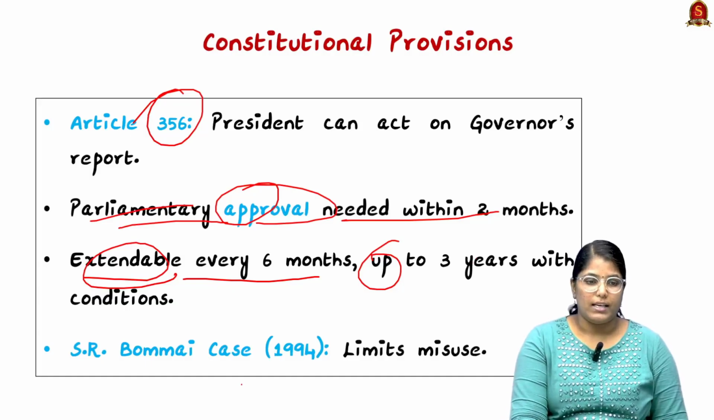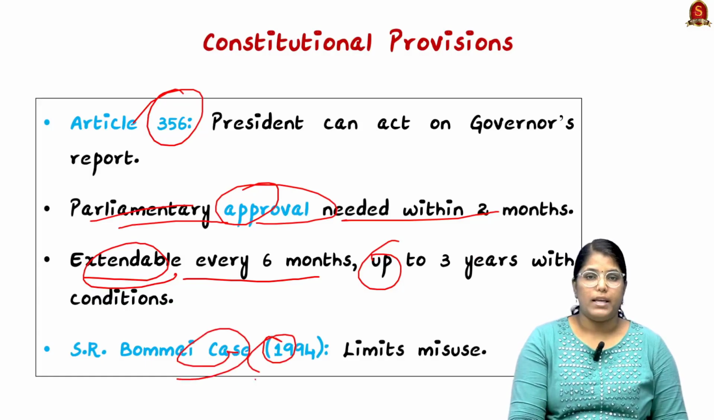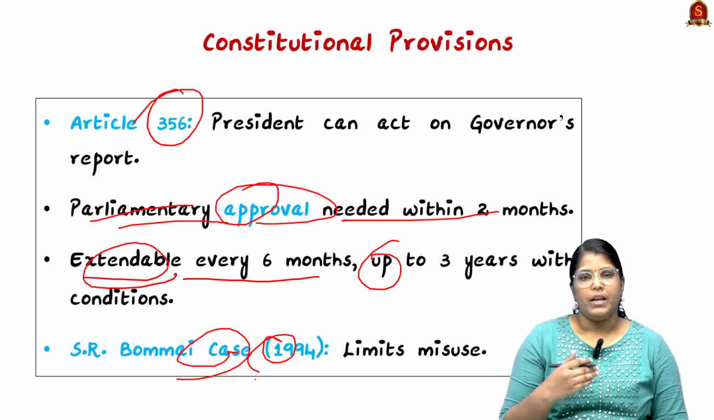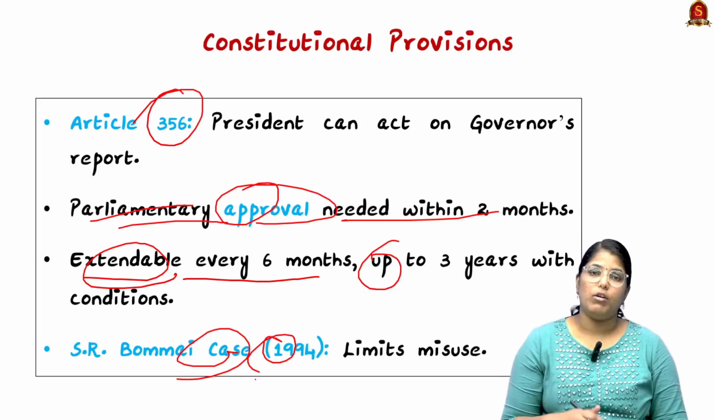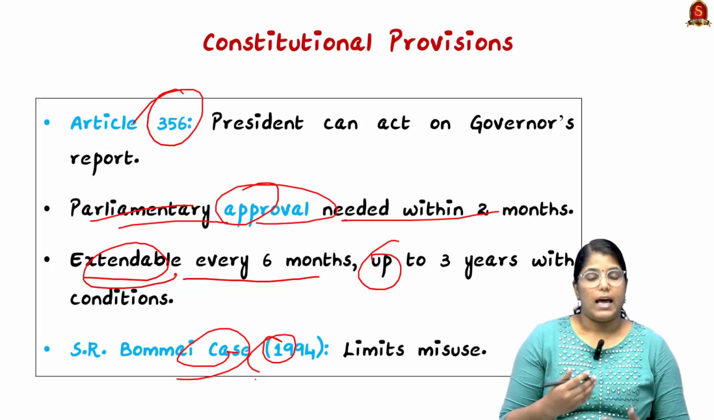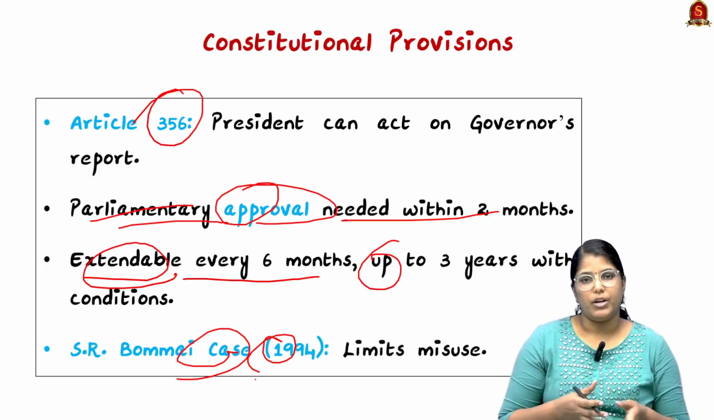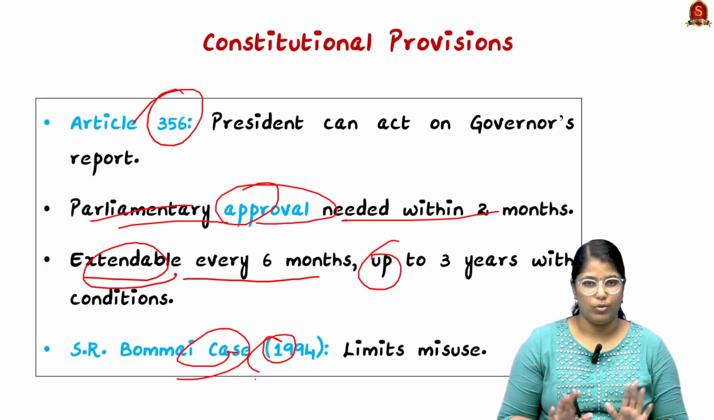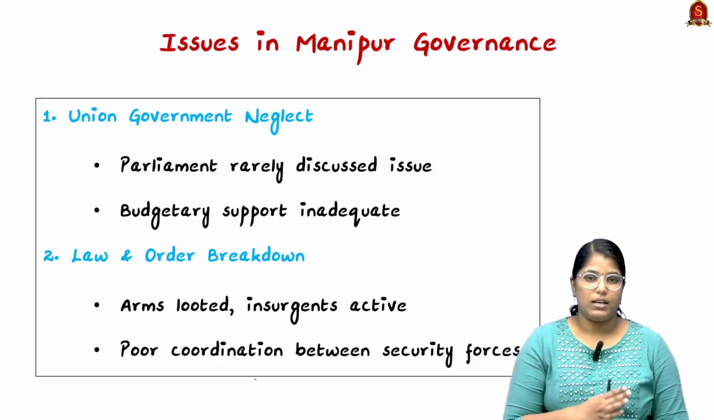In the SR Bommai case of 1994, the court set limits for misuse. It said that president's rule cannot be invoked when there is a political tussle. For political gains or political uses, they cannot use this president's rule. So moving on, these are certain basics of it.